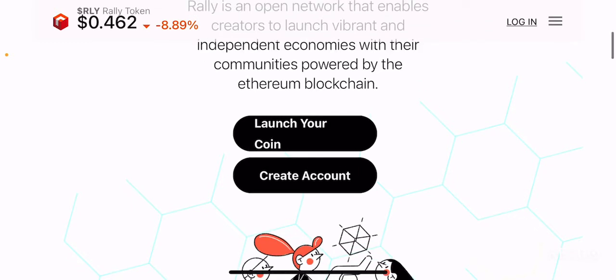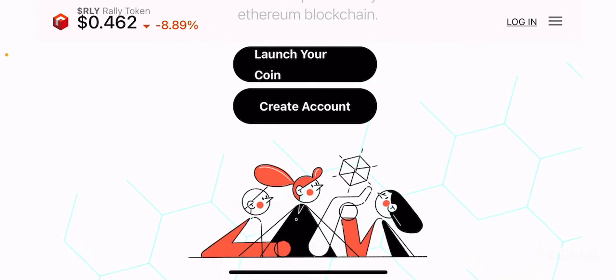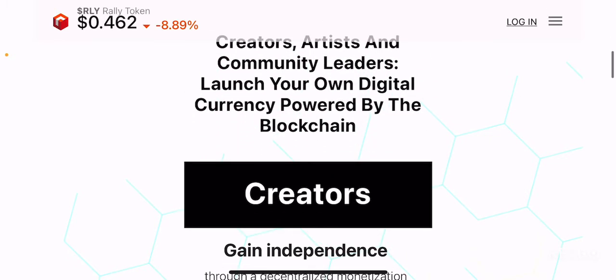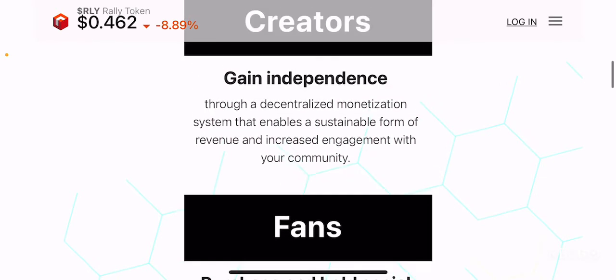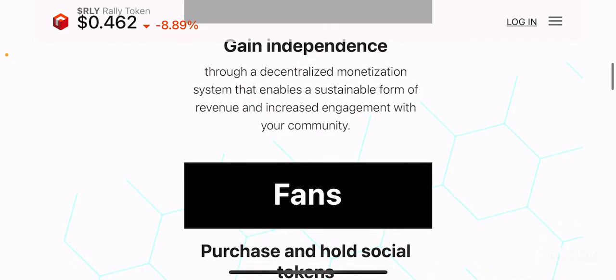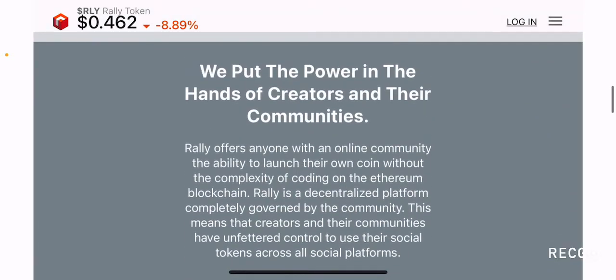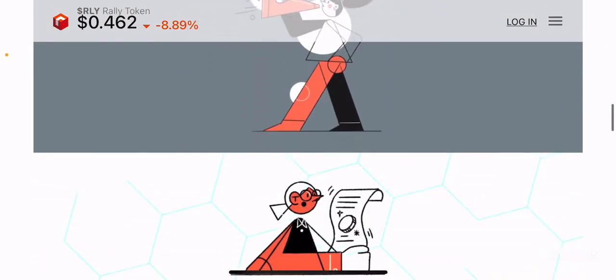If you want to launch your own token or coin, you can click on this link here, which will help you create your own creator coin. If you're a creator, you can also create an account with them here. Artists, creators, community leaders, everyone can be a part of this. For creators, this is an opportunity to gain full independence, and for fans, this is an opportunity to purchase and hold social tokens, which may potentially be of more value in the future. And we put the power in the hands of the creators and their communities. That's pretty well established here.